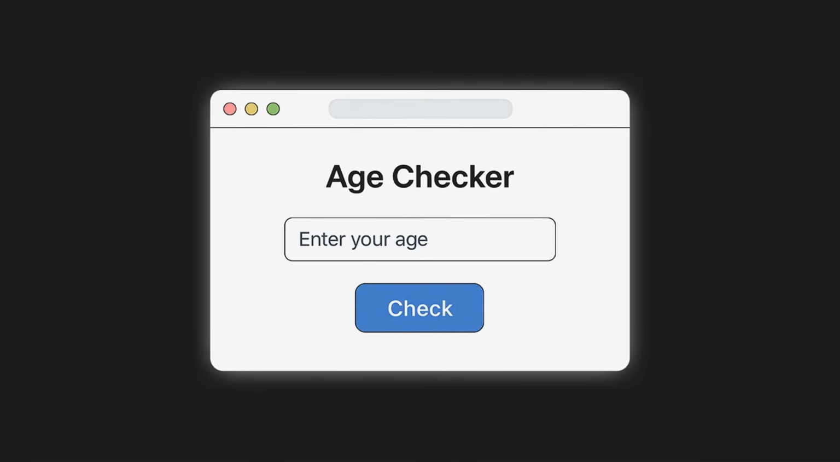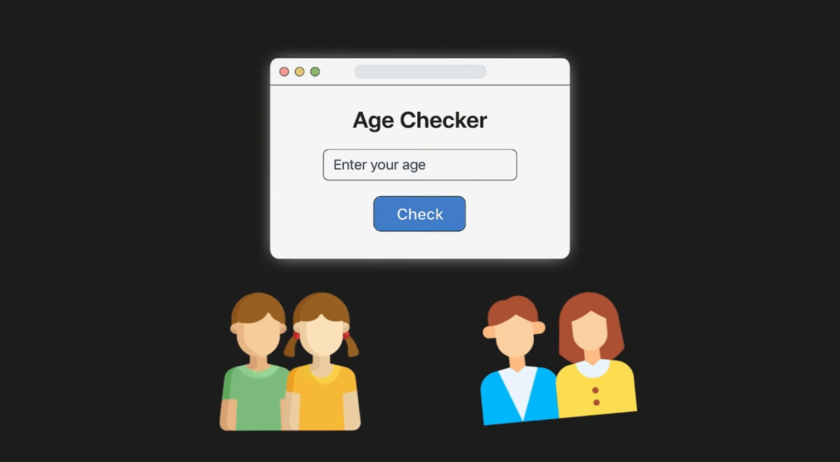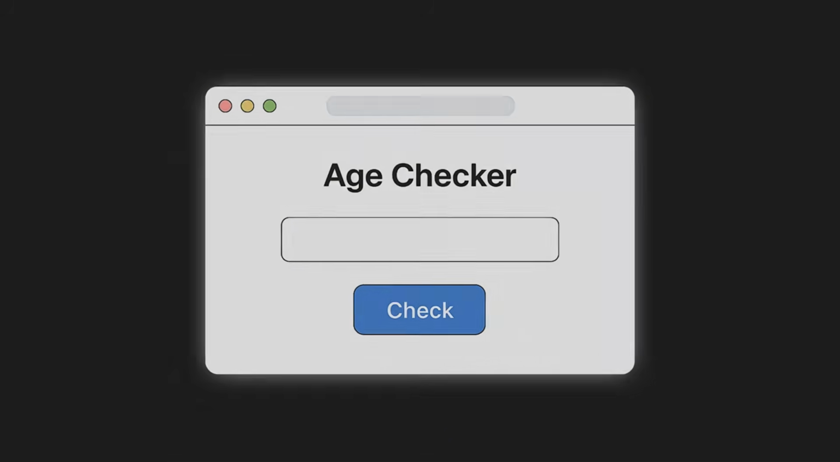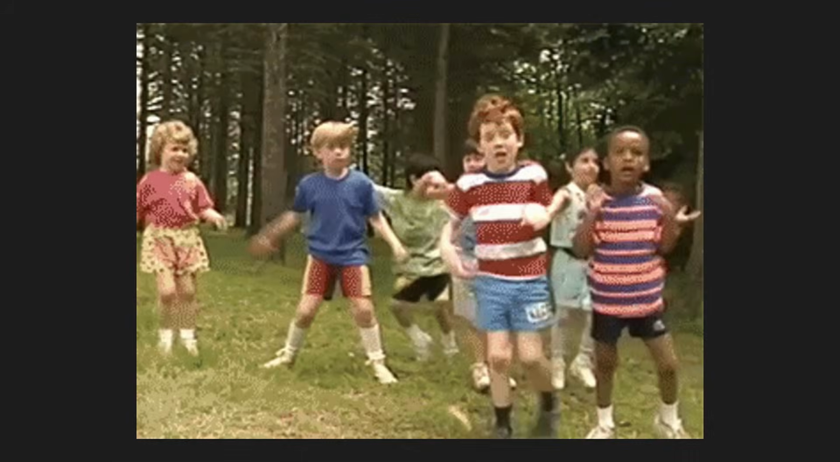For example, let's say we're building a website that determines whether a person is a kid or an adult based on their age. First, we need to declare a number variable called age. Here, let's say the person's age is 10. We want to create a condition where if this person is below 18, we say they're a kid. If they're 18 or older, we say they're an adult.